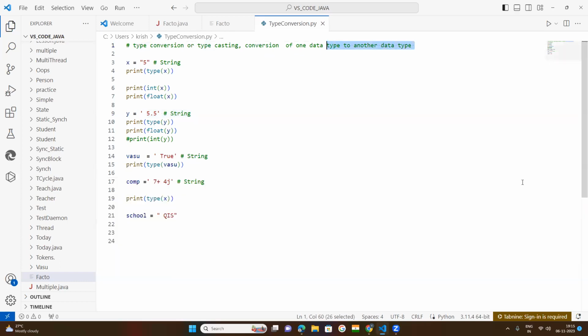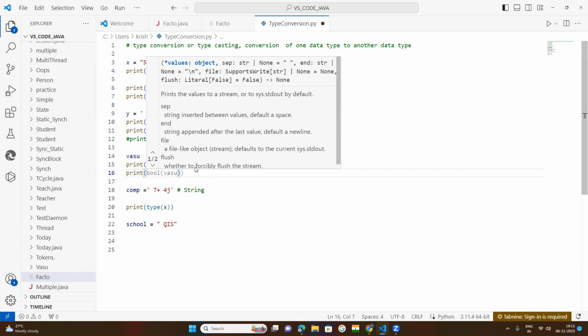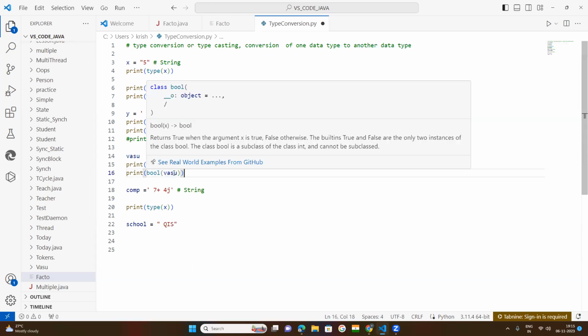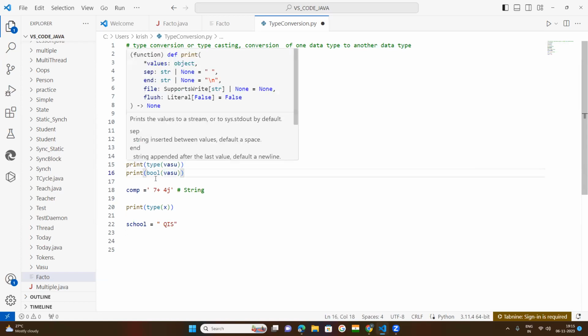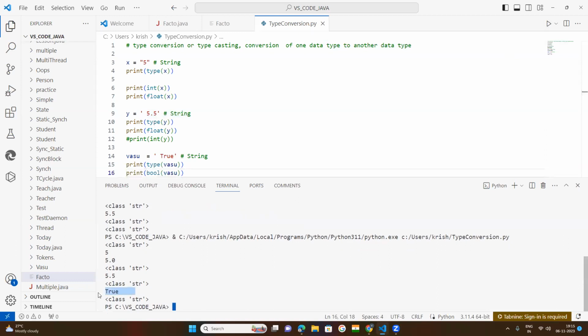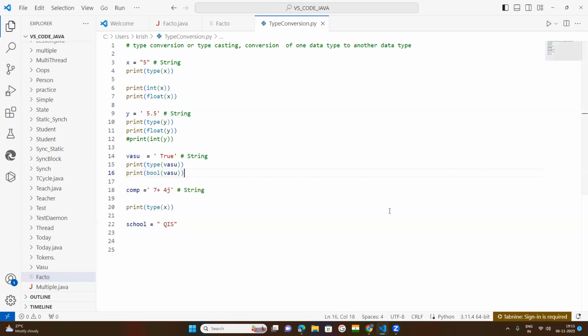Now come down. Next, this is your string. You want to convert this as bool. Bool means boolean. Here we are using the bool function, so within the bool function we need to pass the variable. Now these quotation marks will be removed and you will get True. True means a boolean value. You compile this one, and this is True, a boolean value.